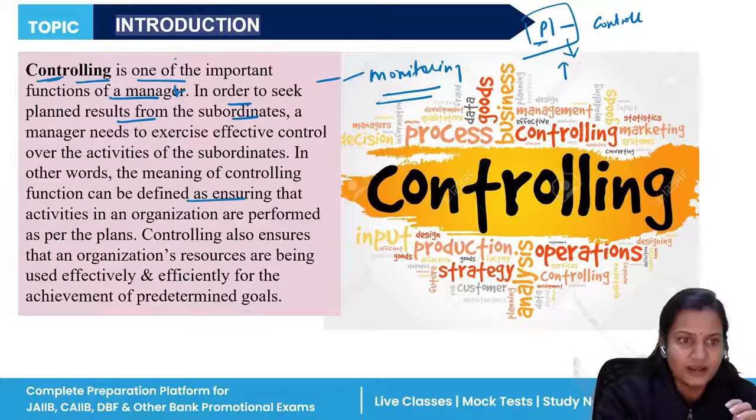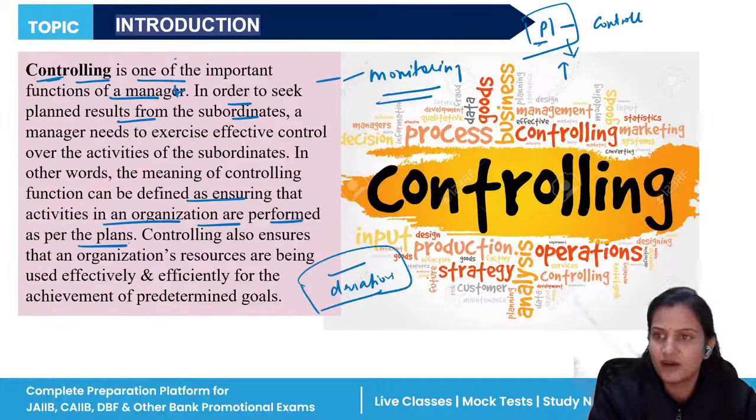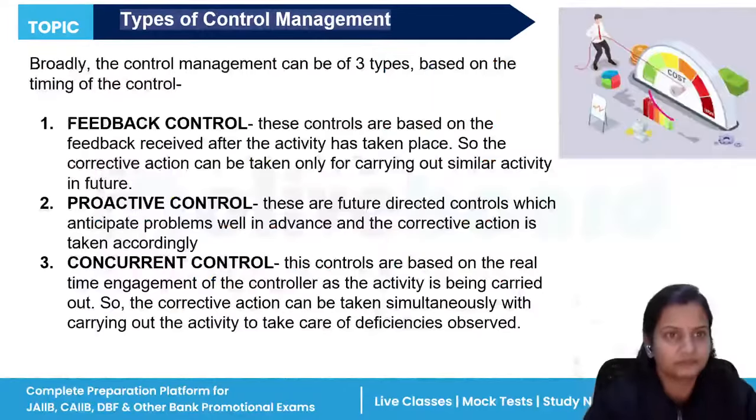It ensures that activities in an organization are performed as per the plans or not. The plans which we have formulated in our organization, are we covering all those plans or not? If yes, then the method of controlling is done in a good way. And if not, then whatever deviations are there, we need to improve that so that we can achieve our predetermined targets, predetermined goals.